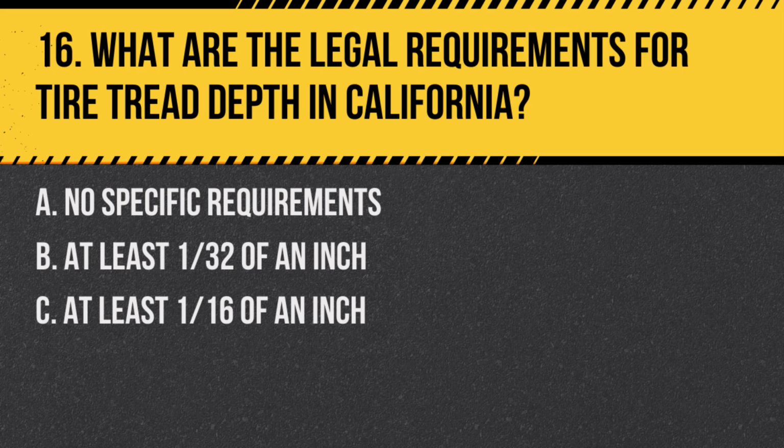Question 16. What are the legal requirements for tire tread depth in California? A. No specific requirements. B. At least 1/32 of an inch. C. At least 1/16 of an inch. Answer: C. At least 1/16 of an inch. This is the minimum legal tire tread depth required for safe driving in California.